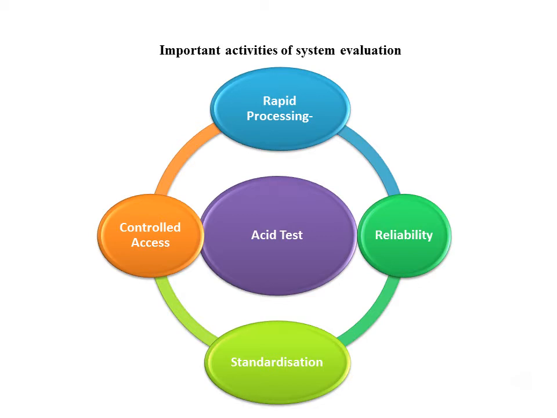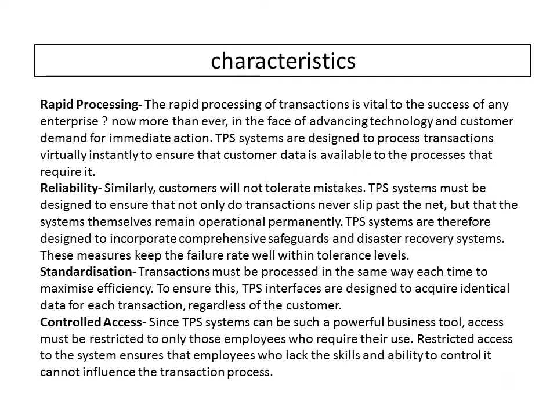That is also a part of the ACID test, and these are the characteristics of our transaction processing system, whatever the environment the transactions come from. So these are the characteristics we discussed in our previous slides: rapid processing, reliability, standardization, and controlled access. These work together in a scenario in which processing is rapidly increasing, with reliability and standardization, under controlled access.